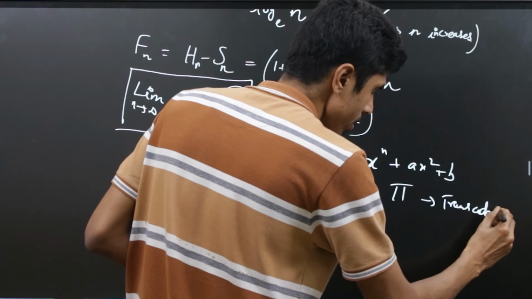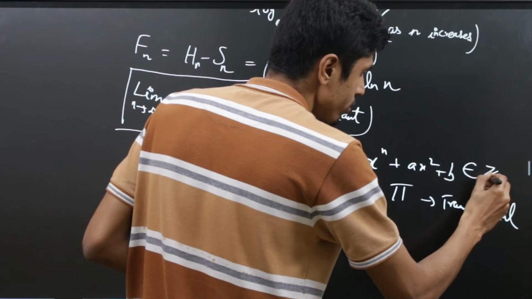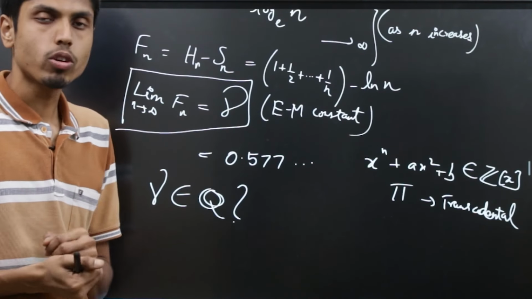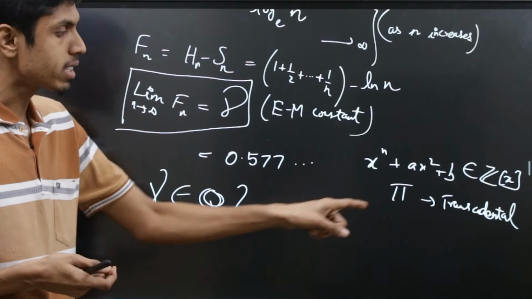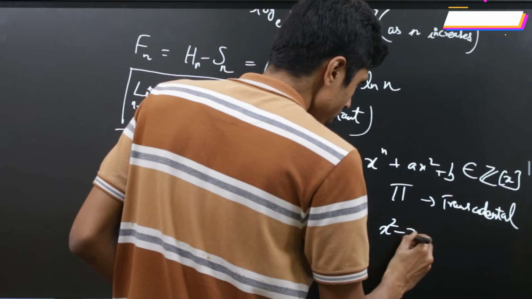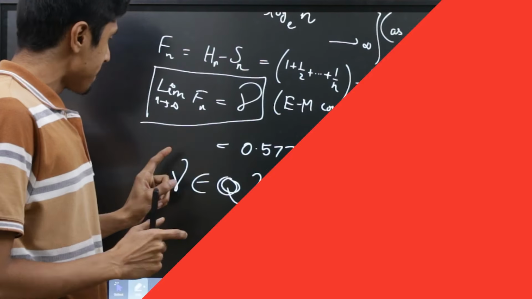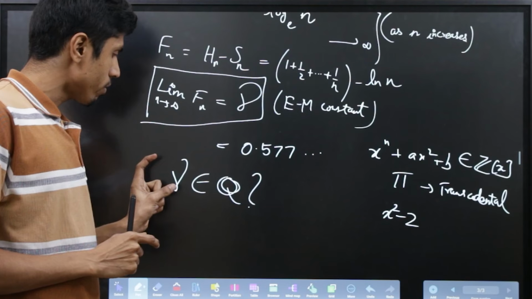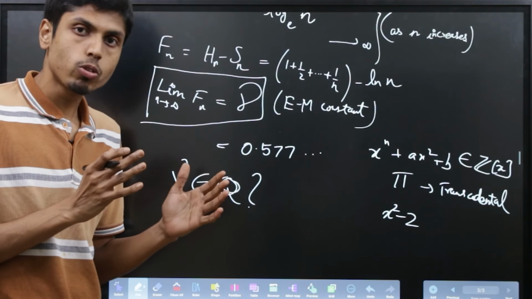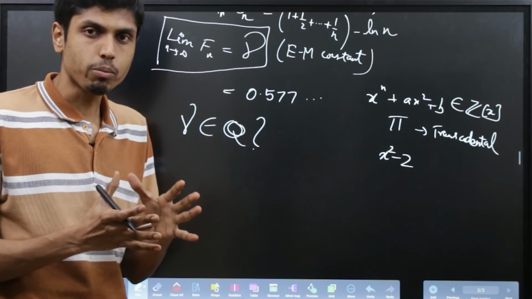So by the way, this polynomial must have integer coefficients. So if it cannot be expressed as a root of an integer coefficient polynomial, then it's a transcendental number. Root 2 is an algebraic number because you can have x square minus 2 with a root being root 2. But till date, it's not known whether gamma is a rational number or irrational number. Neither do we know whether it's algebraic or transcendental. That is really a mysterious number.